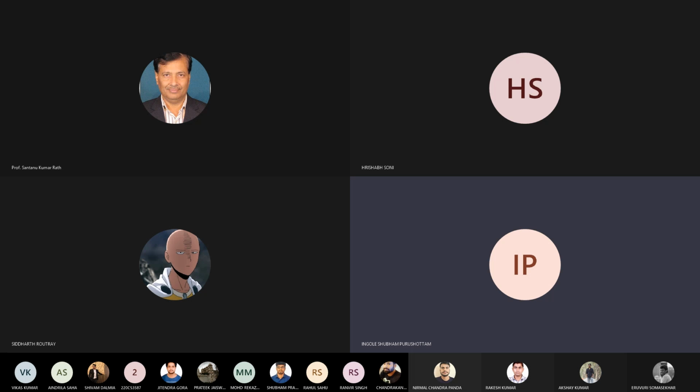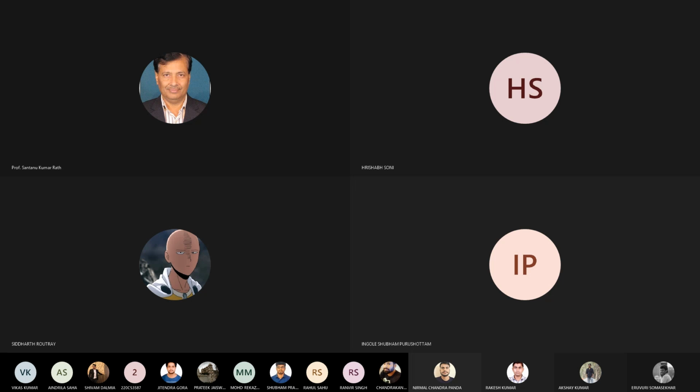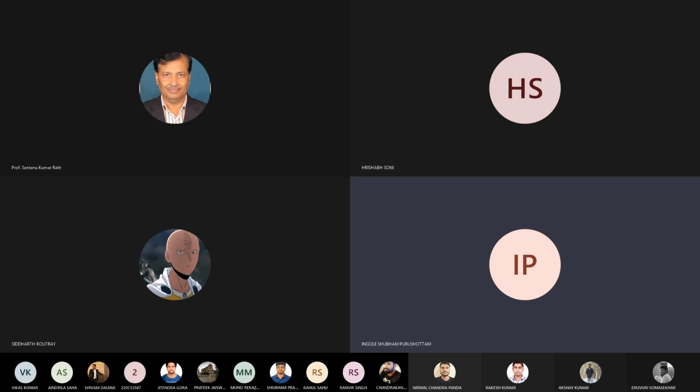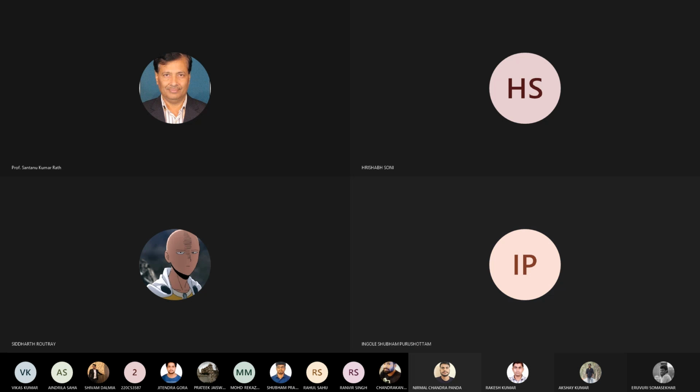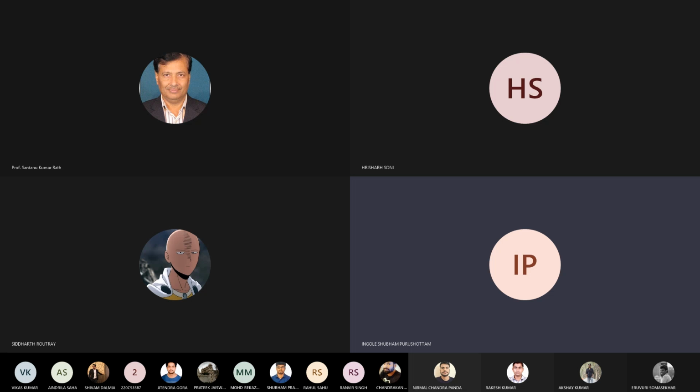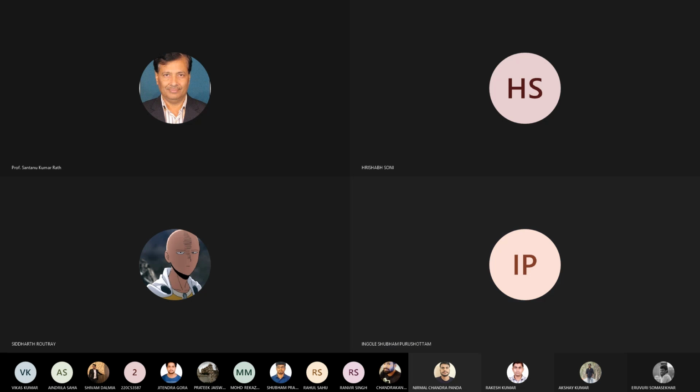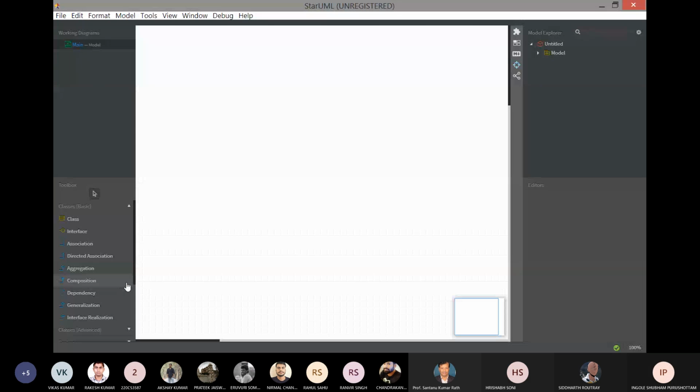Just go through all the relationships once. You will get a clear idea if you have any doubt. So association, composition, aggregation, and generalization. So the StarUML is visible. Yeah, on the left-hand side, you can see aggregation, composition, association, and generalization.